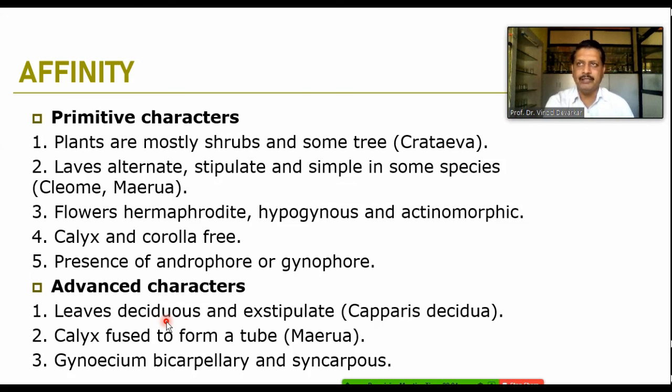Gynoecium is bicarpellary and syncarpous. Ovaries free is the primitive character, and fusion of ovaries is considered as the advanced character. So here the bicarpellary syncarpous ovary means it is having the advanced character. And the fruit is simple and seeds are ex-albuminous. So albumin is not there, and because of that this is also considered as an advanced character. So having the albumin is the primitive character. So these are some of the primitive and advanced characters among the family.